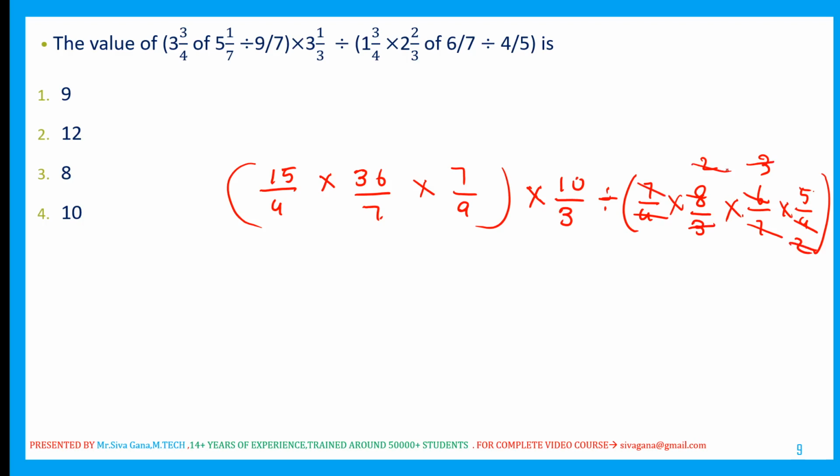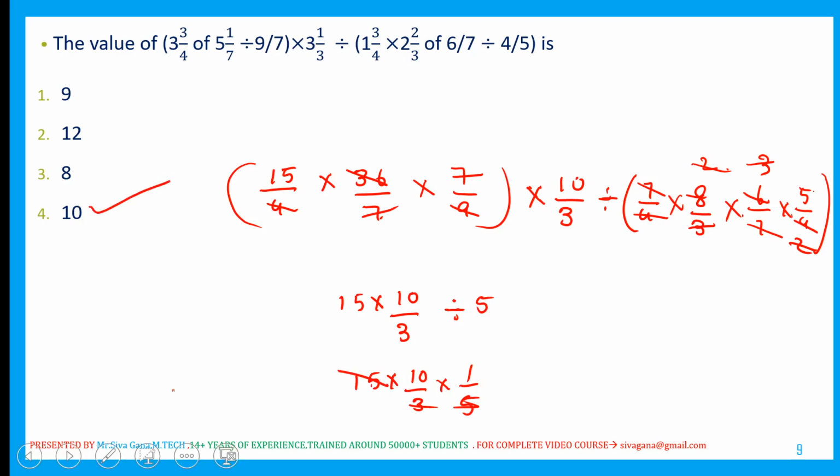5 left. 9 4s are 36, finished. 7 7 is finished. So 15 into 10 by 3 divided by 5, which is nothing but 15 into 10 by 3 into 1 by 5. 5 3s are 15. Answer for this question is 10. Be careful, BODMAS rule: bracket, of, division, multiplication, addition, subtraction.